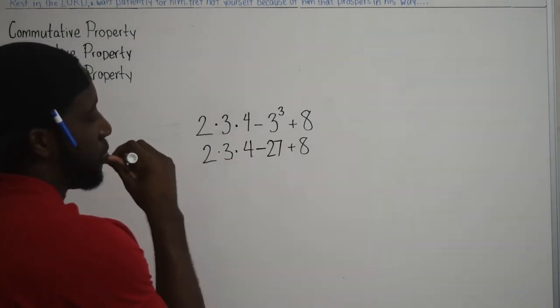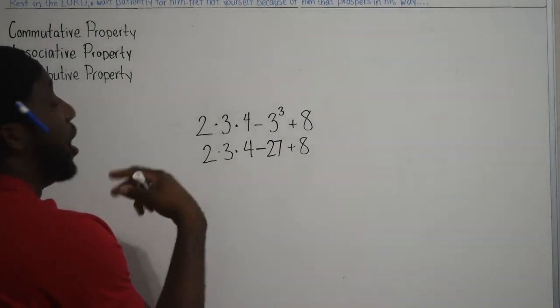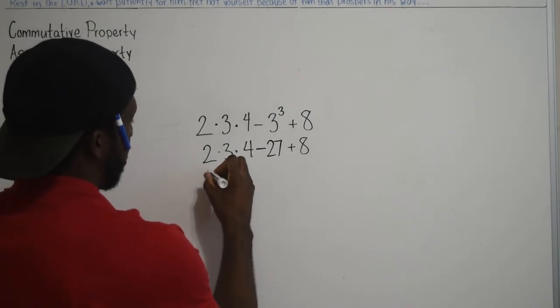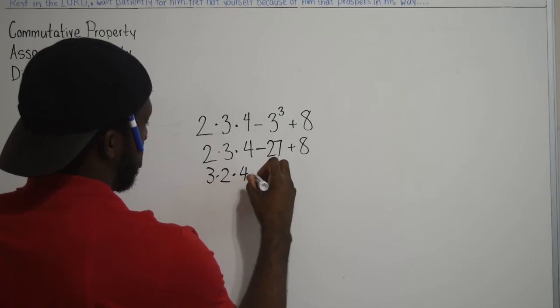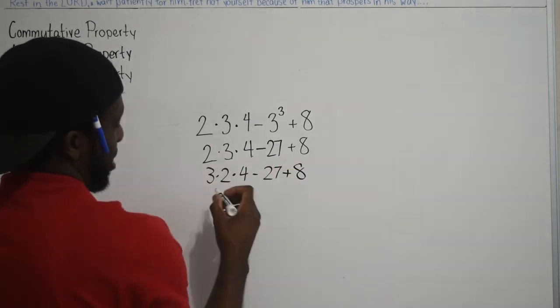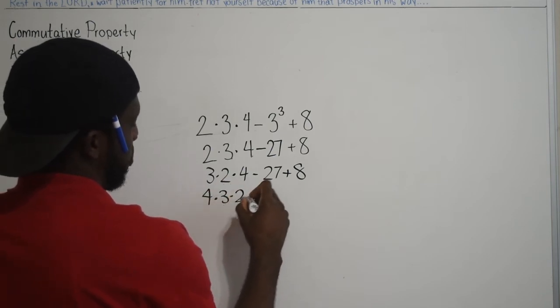Remember that multiplication has a commutative property, so I can move any of these around. So I can rewrite this as 3 times 2 times 4, and then I can write this as 4 times 3 times 2.